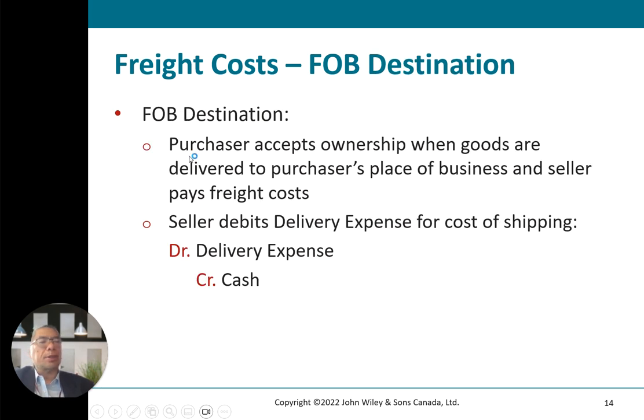FOB destination is where the purchaser accepts the goods when they are delivered to the purchaser's place of business, and the seller pays for the freight costs. The seller debits delivery expense for the cost of shipping, and cash is credited.